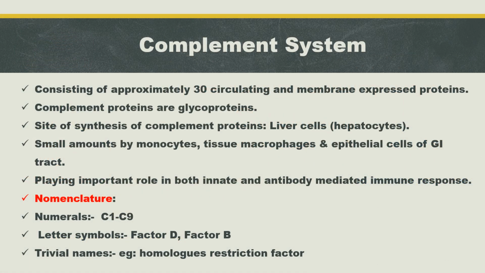Complement system. The complement system consists of approximately 30 circulating and membrane-expressed proteins. These complement proteins are mainly glycoproteins. The main site of synthesis of complement proteins is liver cells, which are also called hepatocytes. A significant amount of complement proteins are also synthesized by monocytes, tissue macrophages, and epithelial cells of the gastrointestinal tract.